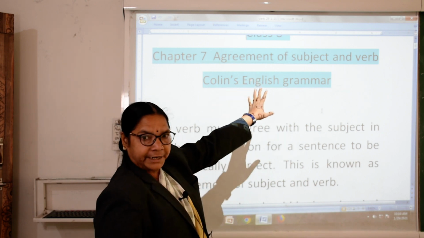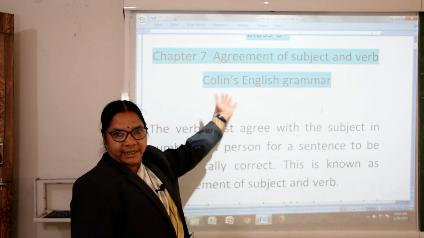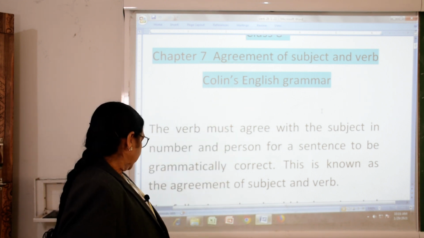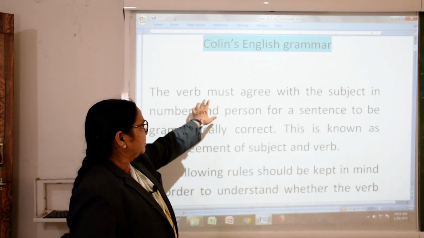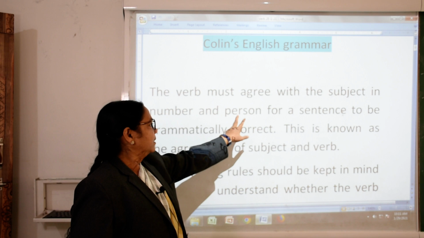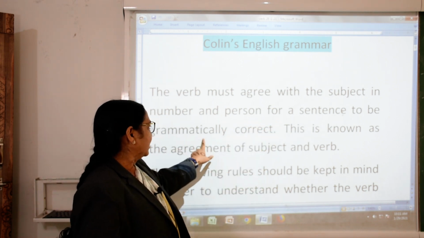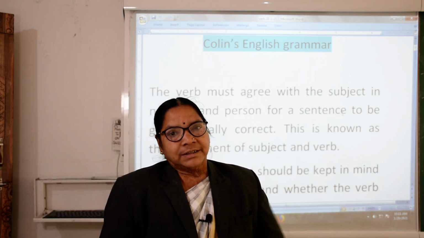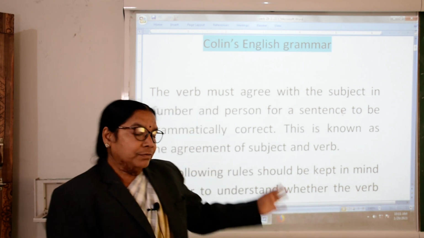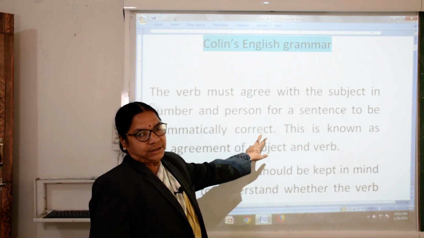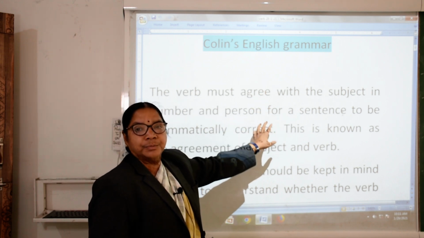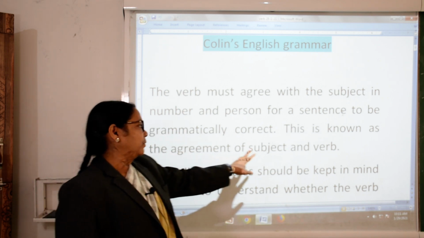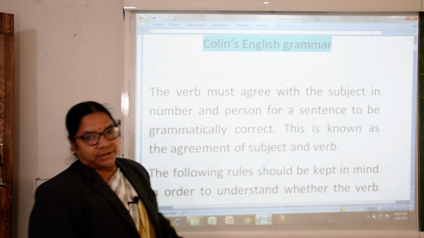So, we will see the heading only, whether the subject and verb agree. We will see how they agree. The verb must agree with the subject in number and person for a sentence to be grammatically correct. If it is wrong, then in grammar the sentence is wrong. So, we should be very careful when we do this. Subject and verb should agree with each other. This is known as the agreement of the subject and the verb. We will see it with examples.